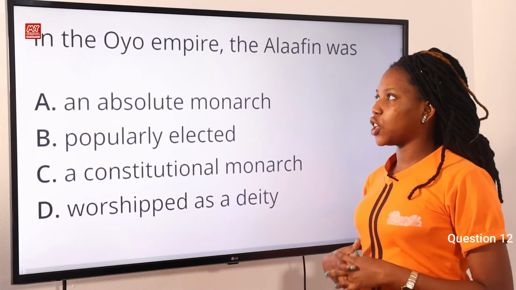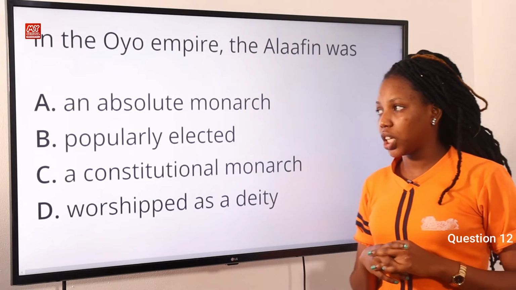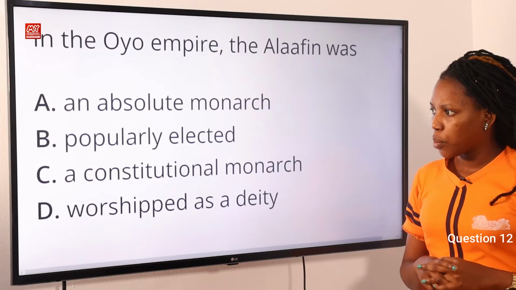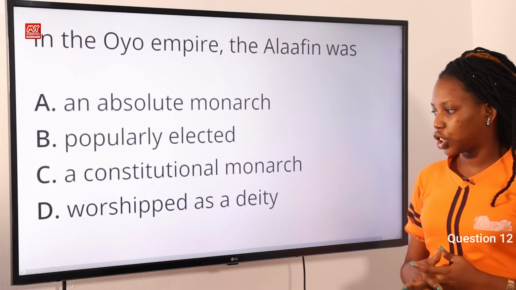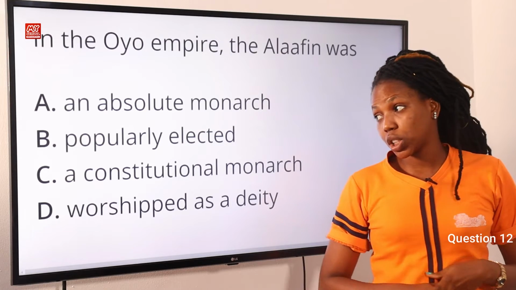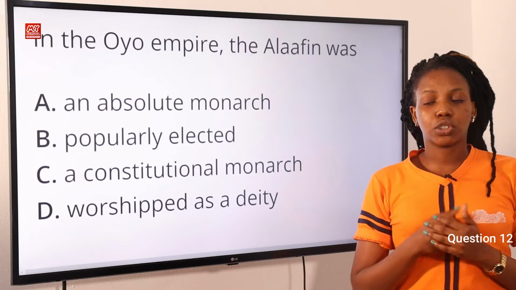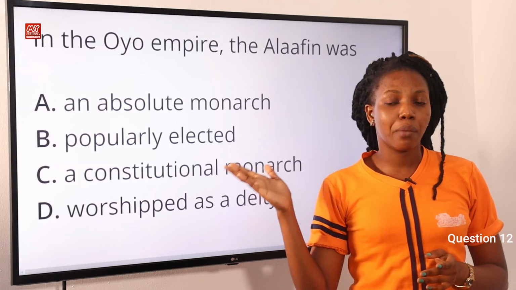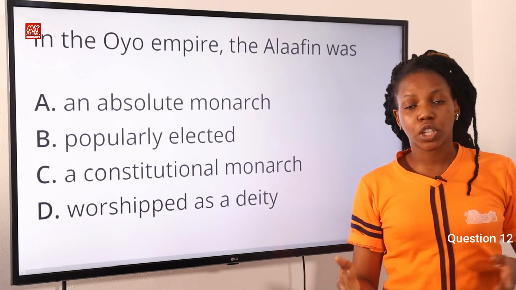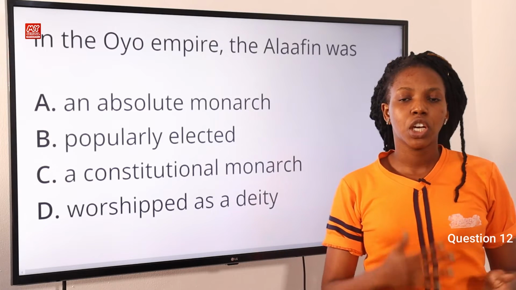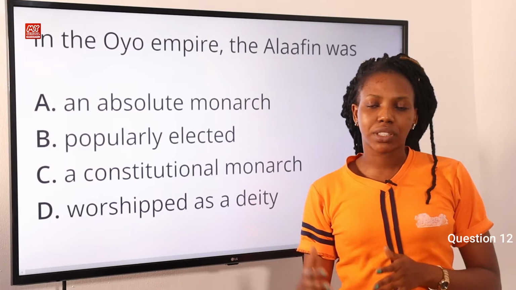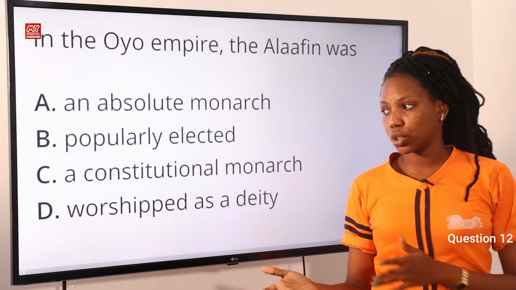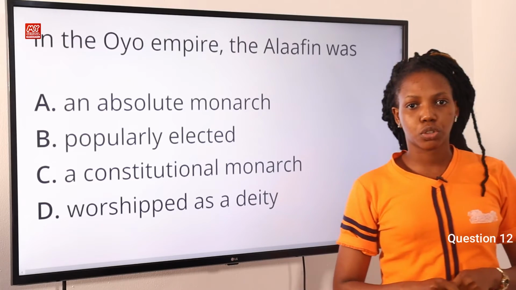Question 12. In the Oyo Empire, the Alaafin was option A, an absolute monarch, option B, popularly elected, option C, a constitutional monarch, option D, worshipped as a deity. The answer to this question is option C, a constitutional monarch. The Oyo Empire system was based on a constitutional monarchy in which the monarch exercised authority in accordance with the written or unwritten constitution. So option C is the correct answer to this question, not absolute monarchy.